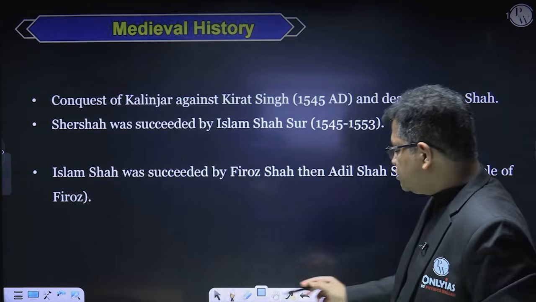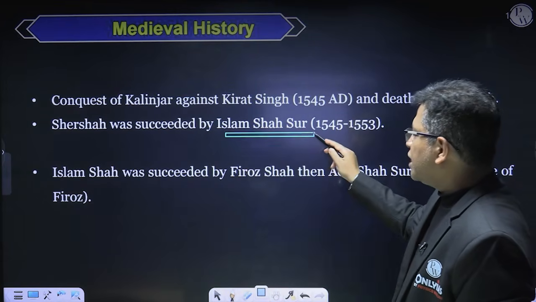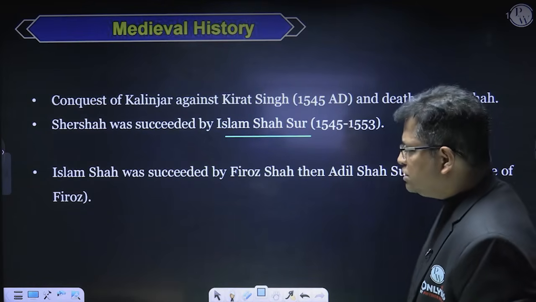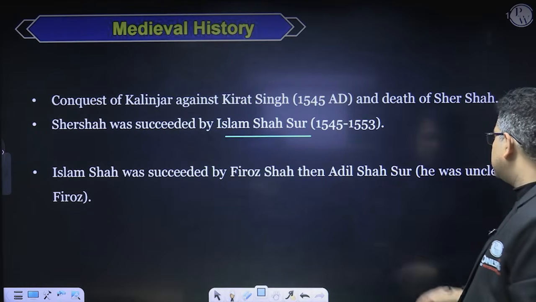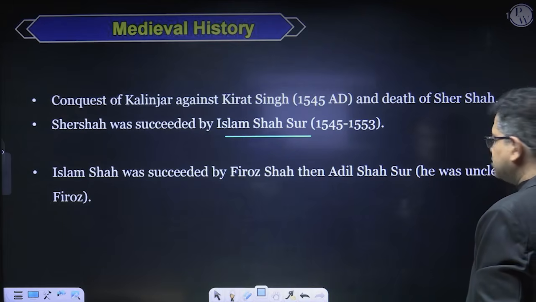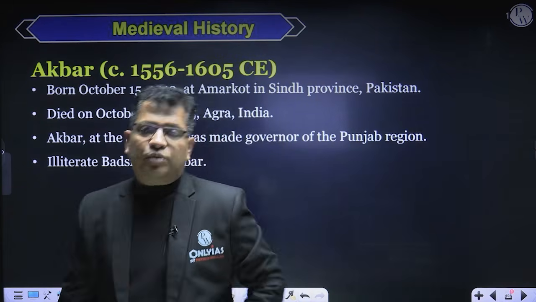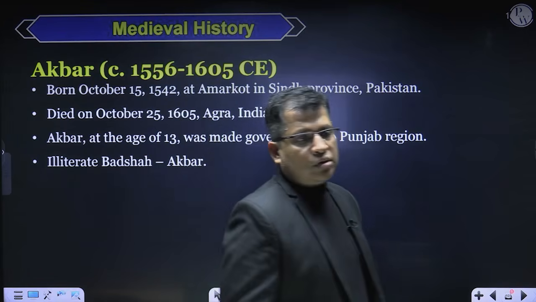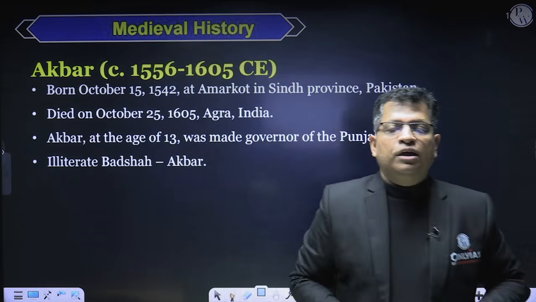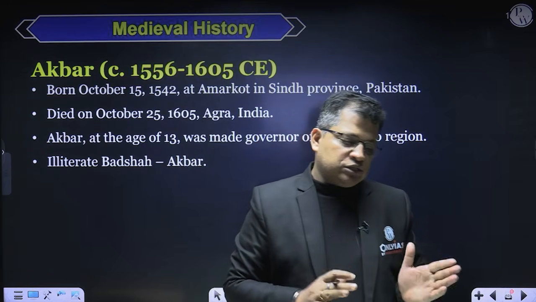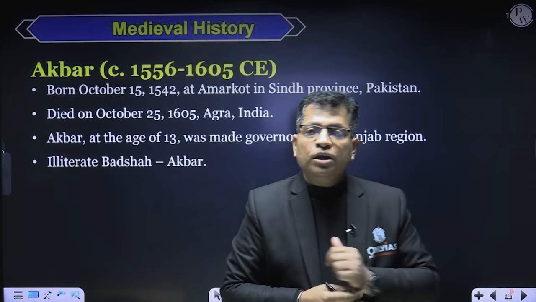After Sher Shah, his son Islam Shah Sur became the next Sultan. It continued for the next few years. Islam Shah was succeeded by Firoz Shah and then Adil Shah Sur. Again in 1555, Humayun replaced them on the throne of Delhi, and it came under the control of the Mughals.